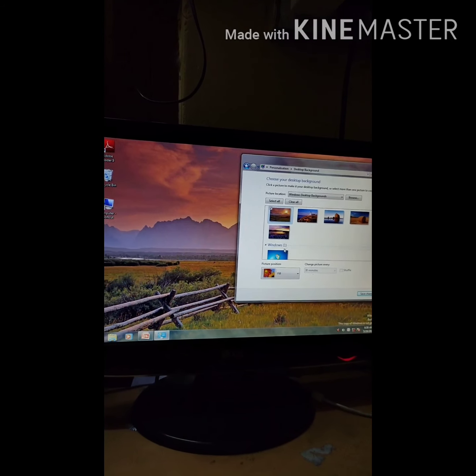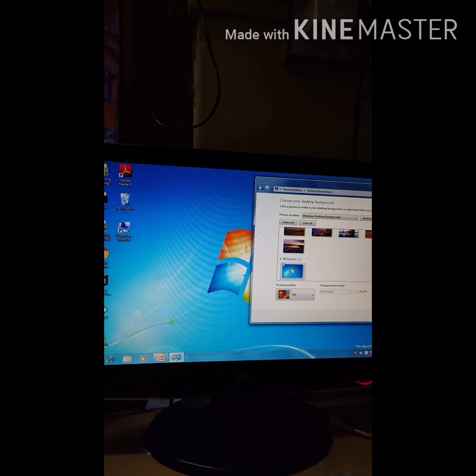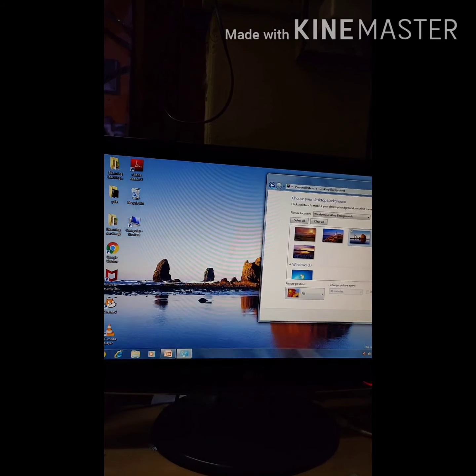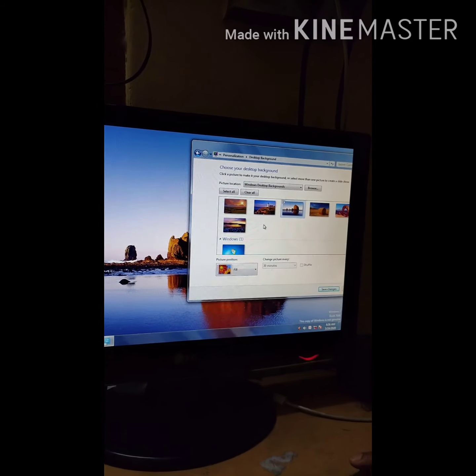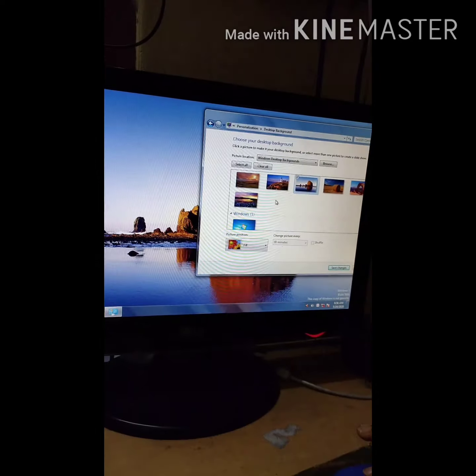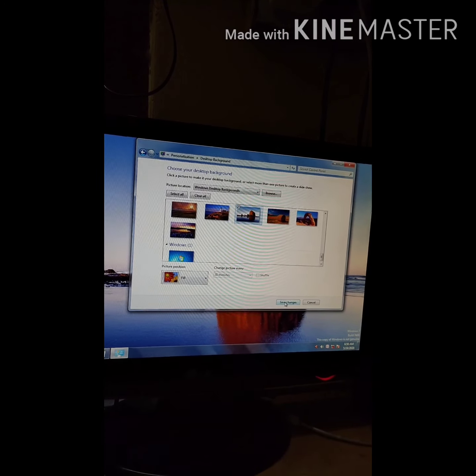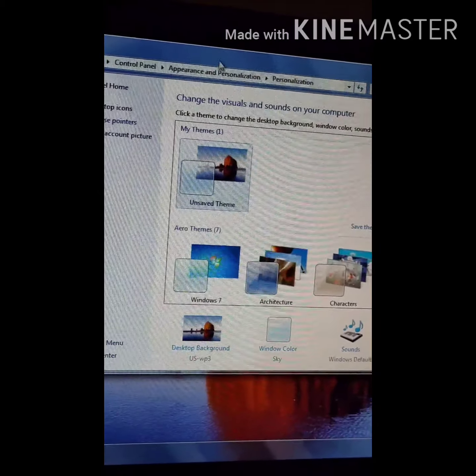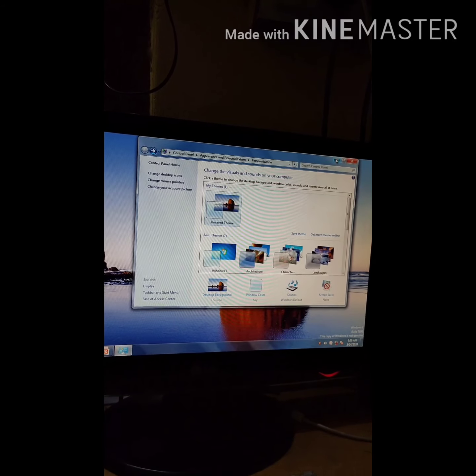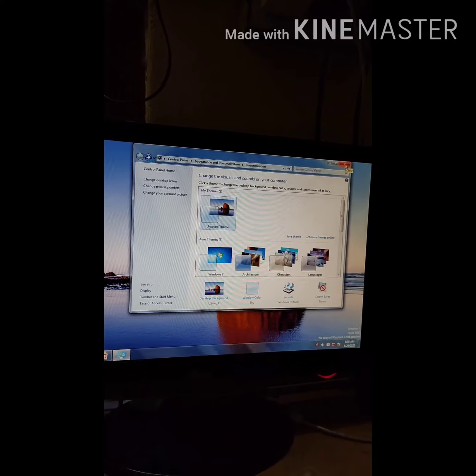Any picture you click, see the changes. It will be changed. And after changing, you will have to click on Save Changes. Then these changes will be saved. And click Close.